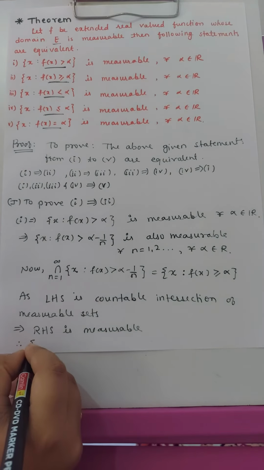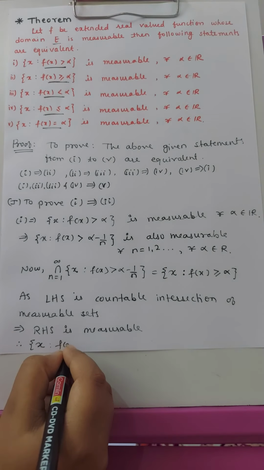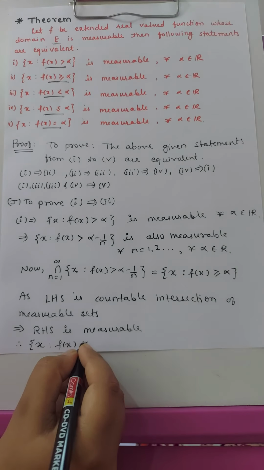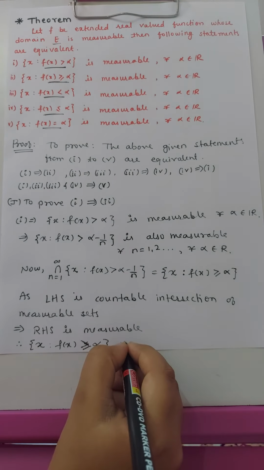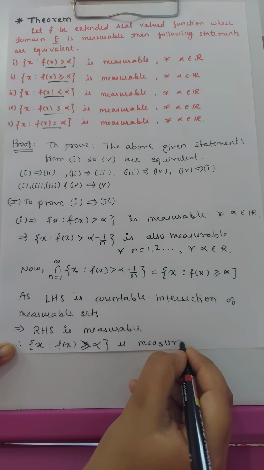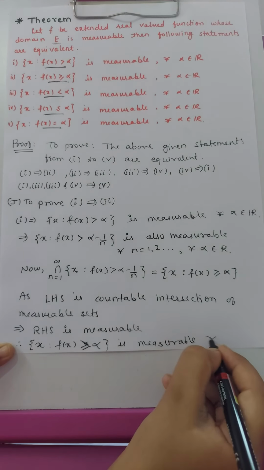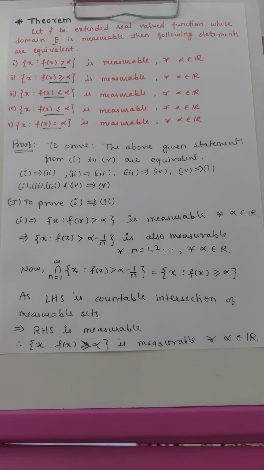Therefore, the set of x such that f of x is greater than or equal to alpha is measurable for all alpha belongs to the set of real numbers.